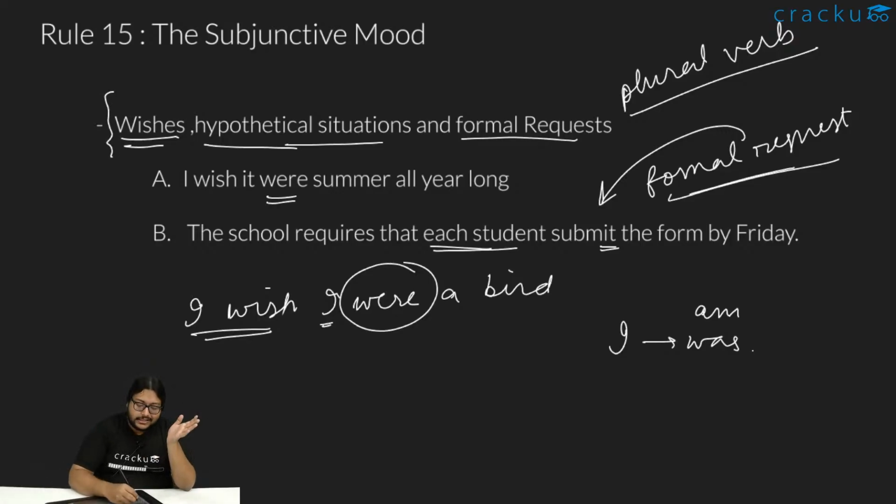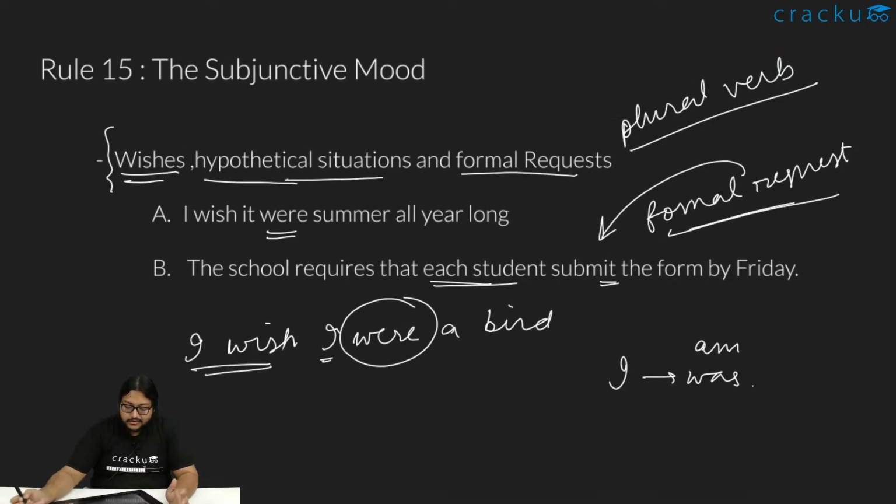These are like, if you studied chemistry, you'll know something called exceptions, and there are a lot of them. So this is something which does not fit in the normal grammar rules. These are like an exception. You need to keep them in mind: wishes, hypothetical situations, and formal requests.